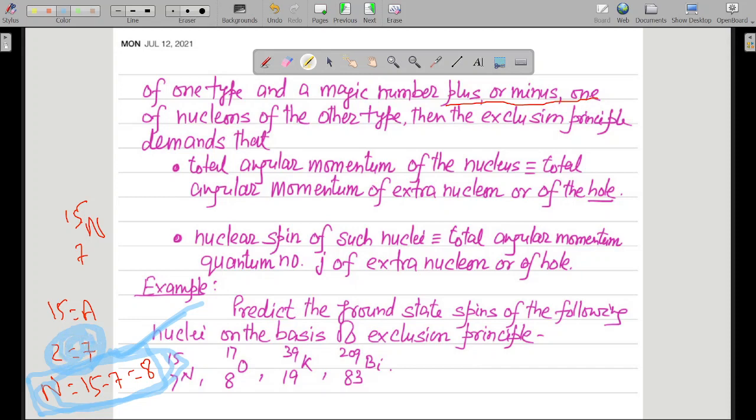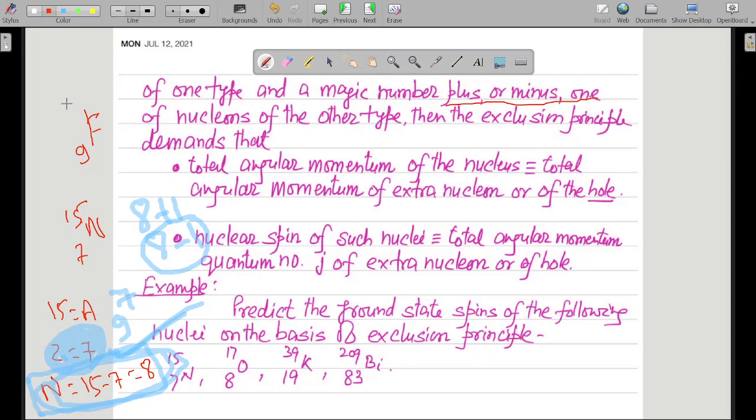What does it mean? It means magic number plus 1, that is, either the number of protons could have been 9, or the number of protons could have been 7. So two cases are possible: 8 plus 1 is possible and 8 minus 1 is possible. As the element is nitrogen, we have 8 minus 1. We could also have 8 plus 1. This will also fit into the category. Which one? This particular element, fluorine 9.